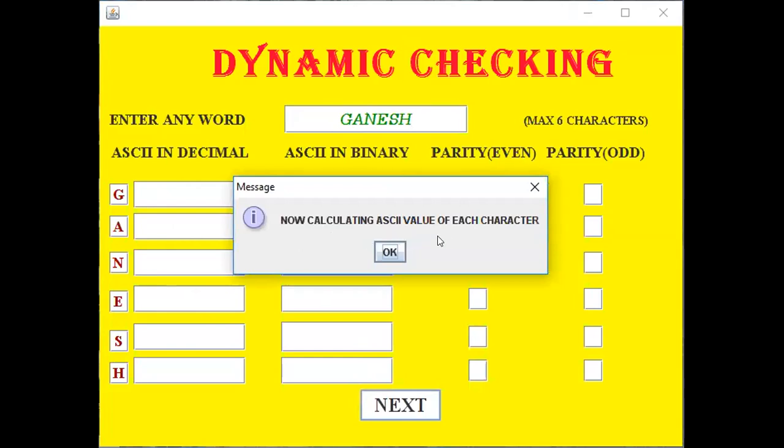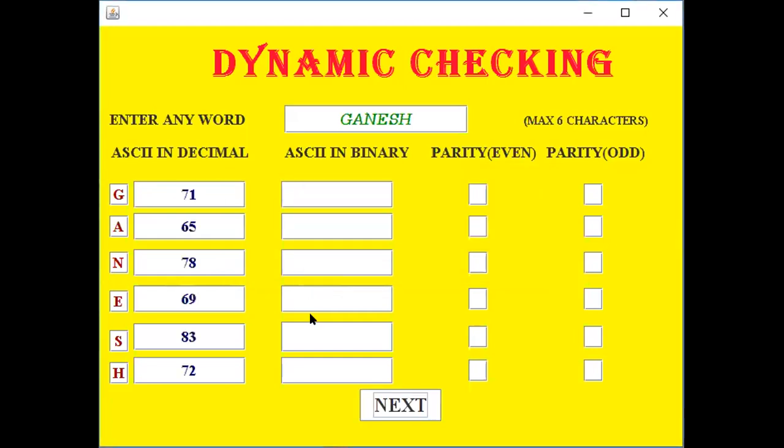ASCII value. We know about ASCII value. It is the value by which the laptop or the PC represents the characters. Of course, it cannot understand G, A, N, etc. So it only understands 0 and 1. Now we will go through it. The ASCII in decimal of G is 71, A is 65, N is 78, and so on.